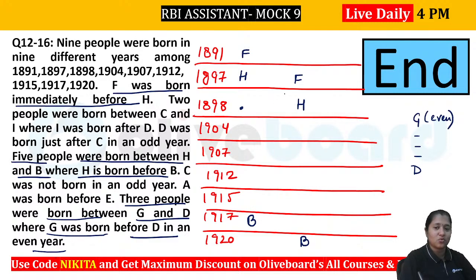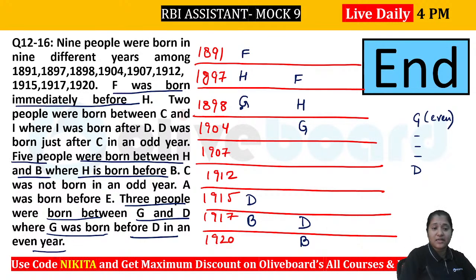The only possibility will be this one, because at 1904, if you place your G, you cannot place your D because B is already there. So this will be your G, 1, 2, 3, this will be your D. Now in the second case, G has to be here because G has to be even, and 1, 2, 3, this will be your D.